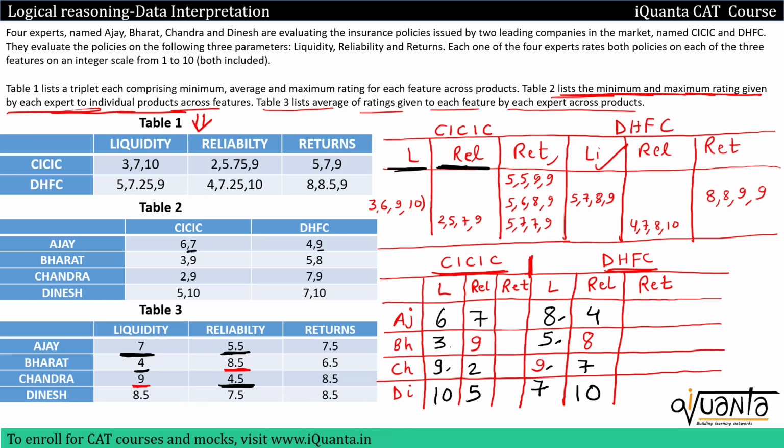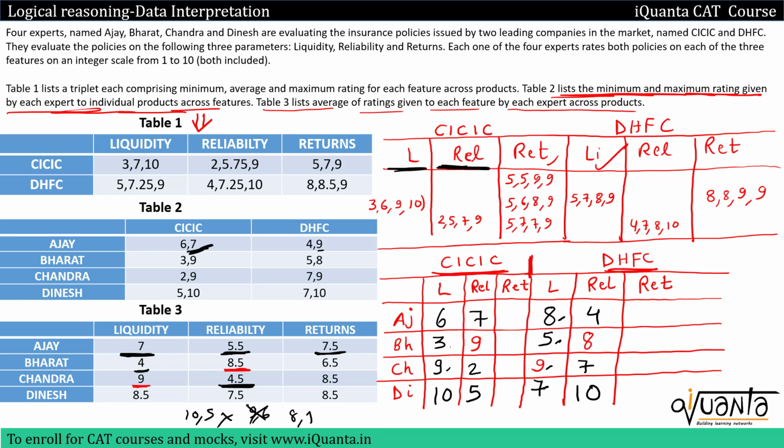So if I look for the average rating of Ajay in returns, it is 7.5. Sum of both the return ratings should be 15. 15 is possible when there is 10 5, but that is not possible because maximum rating Ajay is giving is not 10 anywhere. It would be cancelled. Can I give 9 6? No, because maximum rating in CICIC possible is 7 over here.